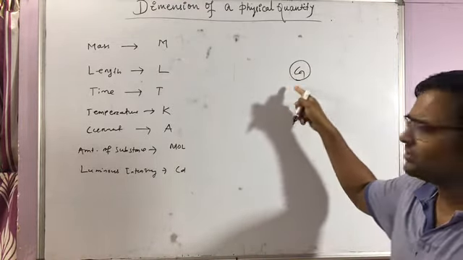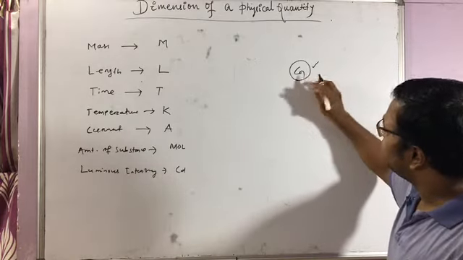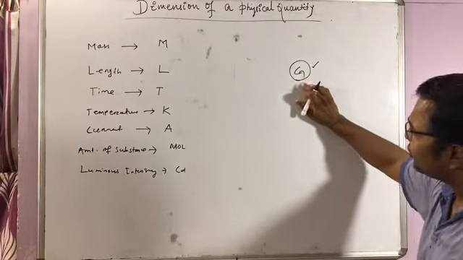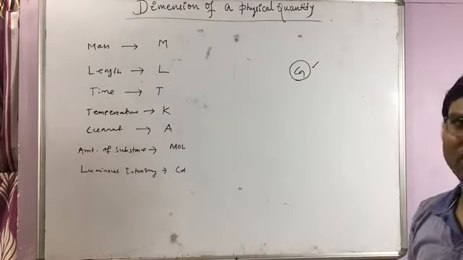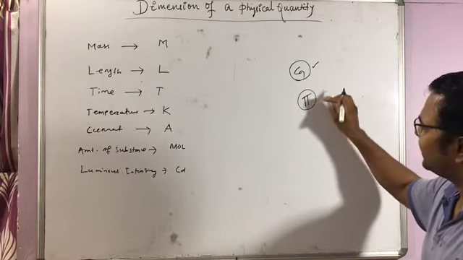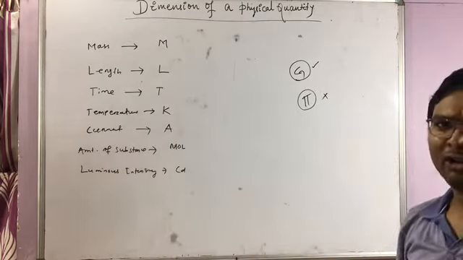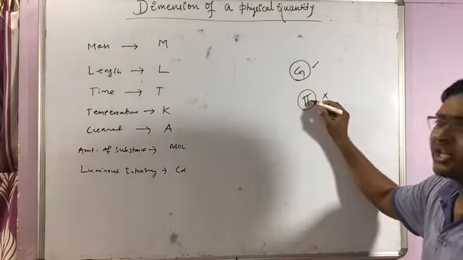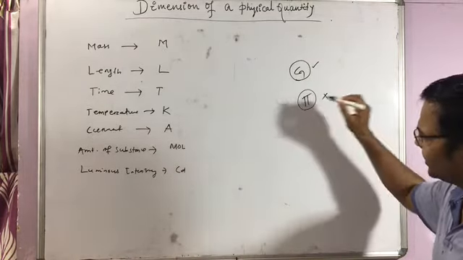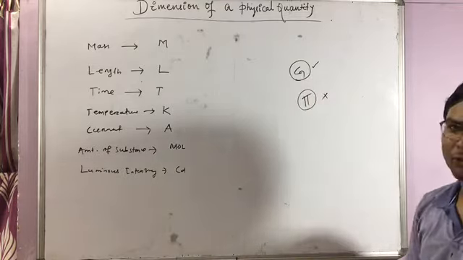The value of G is constant, but it has a dimension. Clear? It is a constant which has a dimension. But pi, though it is a constant, does not have any dimension, and it is not a physical quantity. G is a physical quantity, whereas pi is not, it is a constant. So there is a difference between these two.